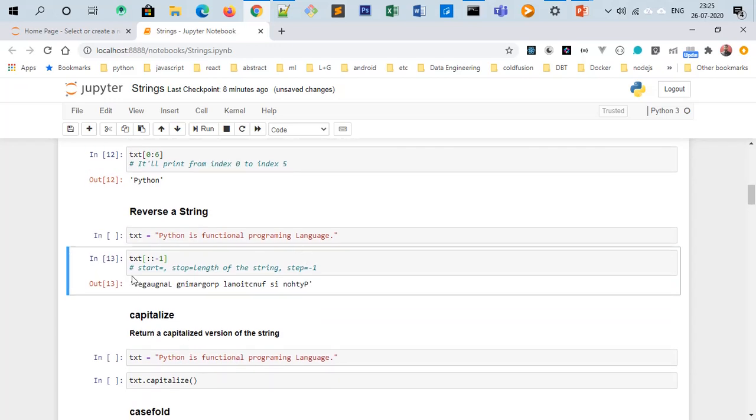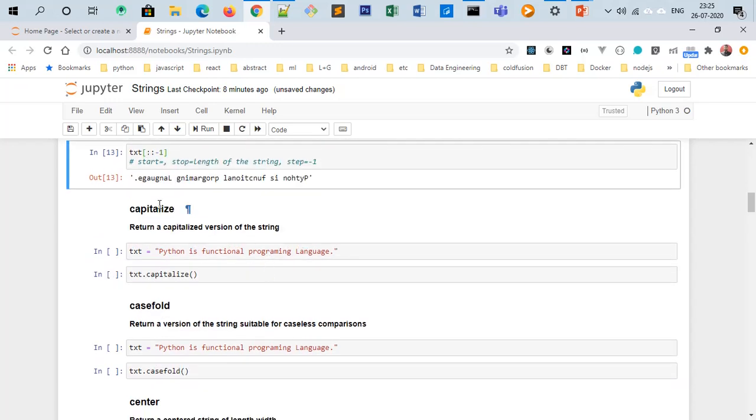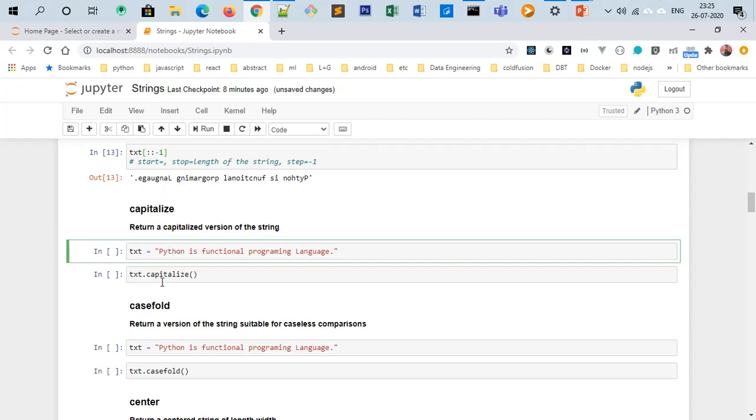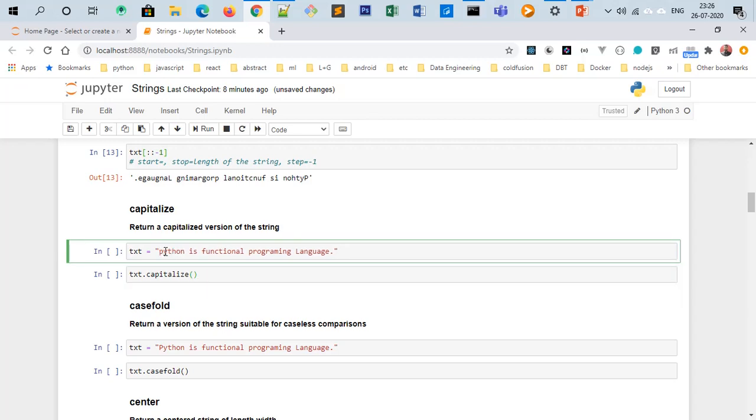Yeah, so it is going in the reverse order, starting from 0 till the length, and every time it is going -1. So this is a very easy way to reverse a string in Python. Next is the capitalize function of a string. You pass a string and it will capitalize the letters in the string. In capitalization the first character will be capital, so I am writing it small intentionally, and we will see the output.